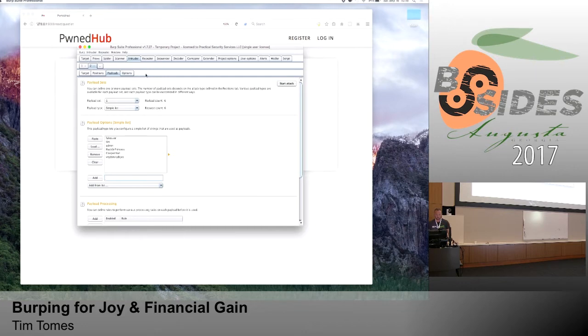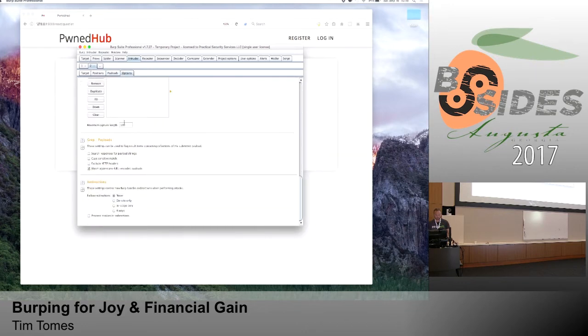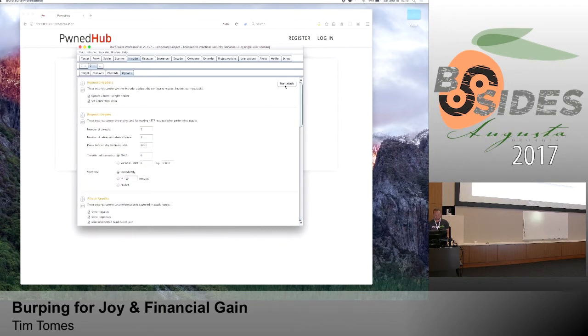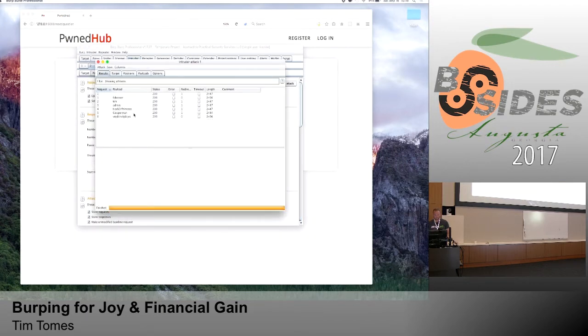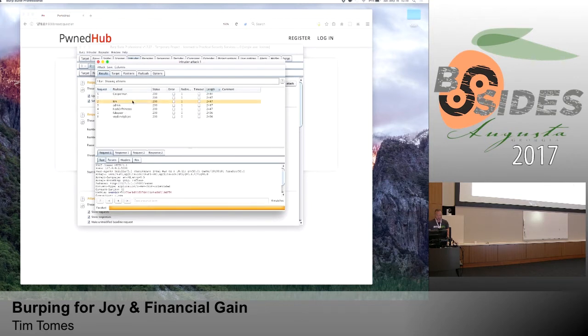And I think we need to set this to follow redirects as well, just because of the way the application behaves. And then we'll start the attack. And very quickly, we can come up here and sort by length and see that we have 2447, 2447, 2447, 2447, and then a difference in size. And very quickly, based on the behavior we've already analyzed, we know that Tim, admin, hacker, princess are probably valid users. Maybe even Cooperman there. We can go in and analyze that.